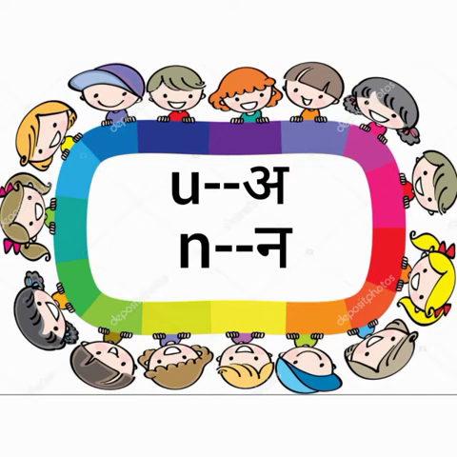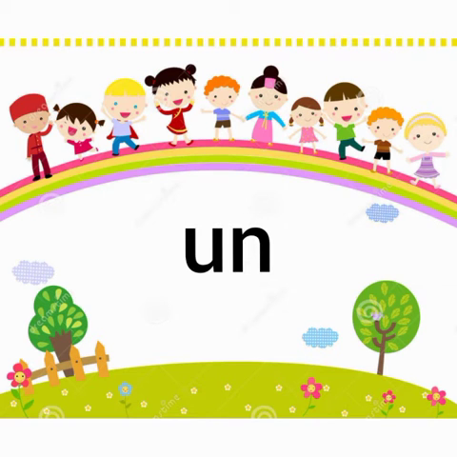U says u, N says n. Together, un, un, un.